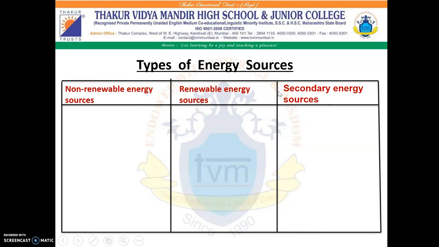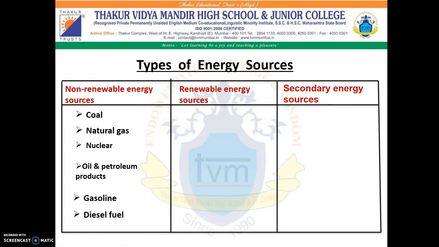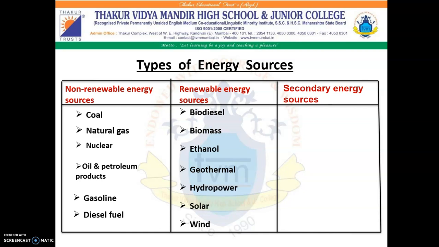Let us see examples of these types of energy sources. Coal, natural gas, nuclear energy, oil and petrol products, gasoline, diesel fuel, all these are the non-renewable energy sources. Biodiesel, biomass, ethanol, geothermal, hydropower, solar and wind energy, all these are the renewable energy sources. Whereas electricity and biofuel are the secondary energy sources, which are obtained from these primary energy sources, that are nothing but the non-renewable as well as the renewable sources of energy.